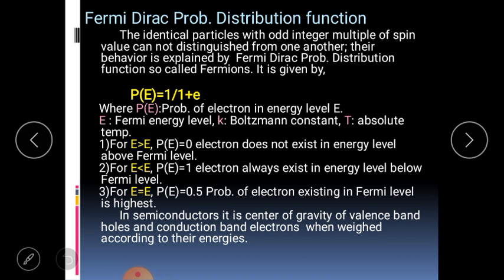And a particular condition is E equal to EF for T equal to 0 Kelvin. This probability is 0.5. This means this is the highest probability of finding the electron, and this energy level is known as the Fermi energy level. In semiconductors, it is the center of gravity of valence band holes and conduction band electrons when weighed according to their energy.